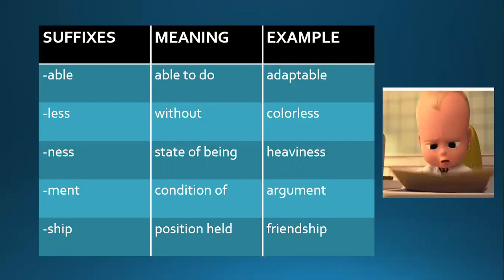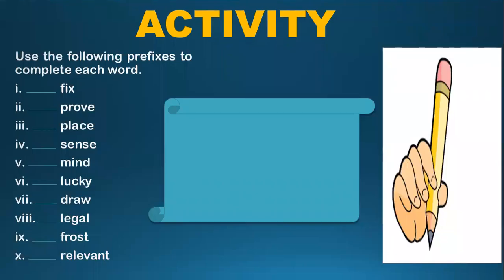Here come the activities. Use the following prefixes to complete each word. Here are some prefixes: mis, un, im, pre, re, de, with, ill, and non. So number one is, of course, prefix.